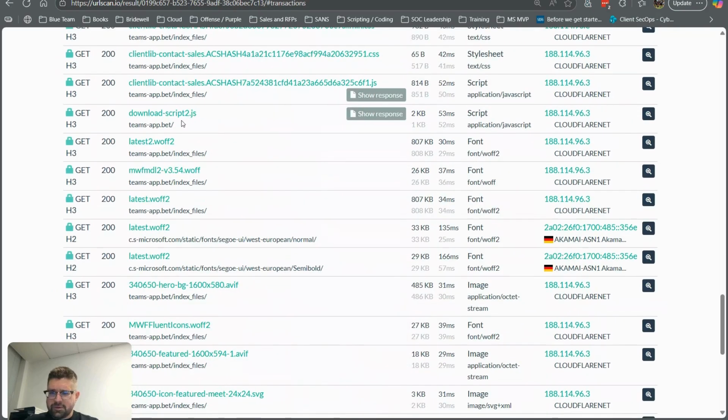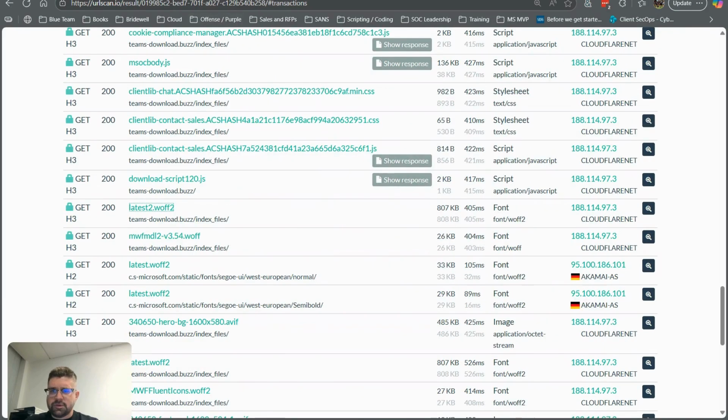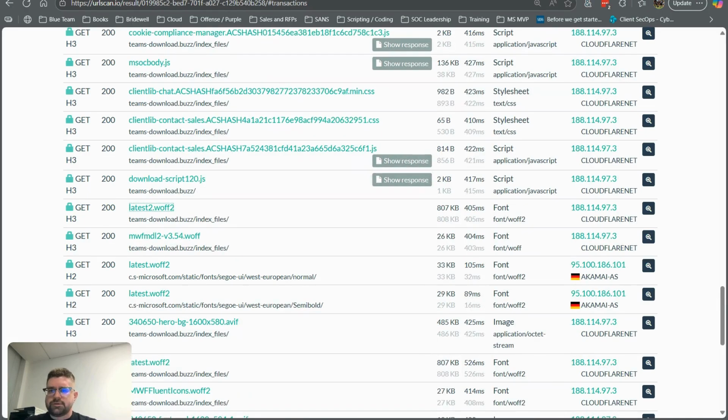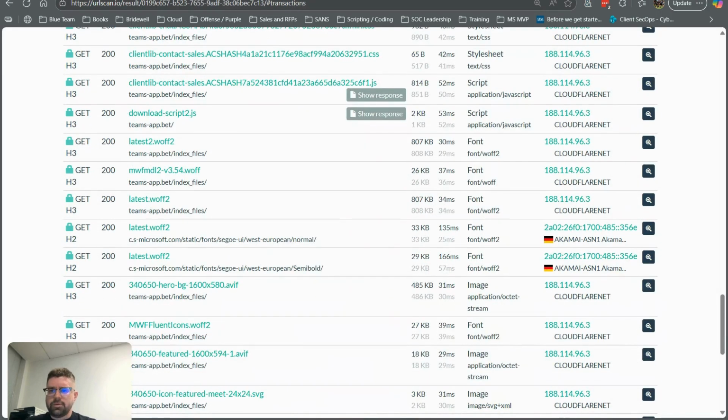So we do see those. We also see this download script again. In this one, the download script was 120.js. This one, 2. I don't know if there's any significance there in terms of campaign variant 1, 2 to 120 or not, but that could be something worth looking at. And what I'd want to show is how to do a regex for a component like that, to see if we get any joy.